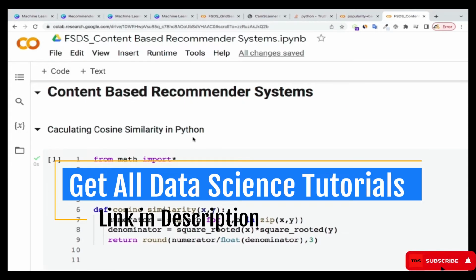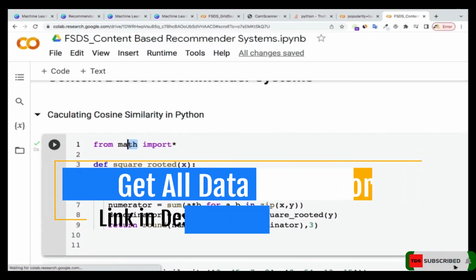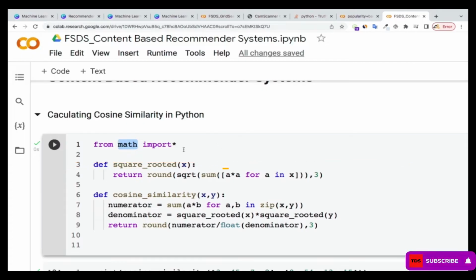So from here, what I'm doing is importing everything in math. In math, there's a lot of things, some statistical formulas that you can use. That's what I'm using, and then I'm going to create a function which I'm going to name square rooted x. So I'm creating two functions over here, square rooted and cosine similarity. Inside the cosine similarity, let me explain that before I come to the square rooted.